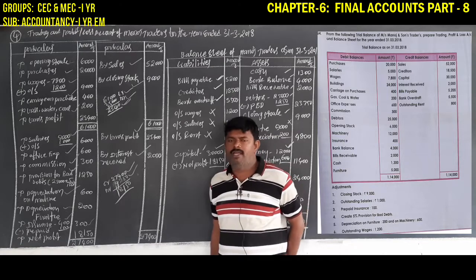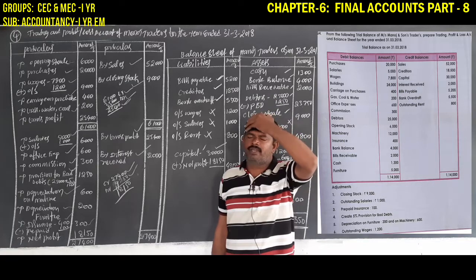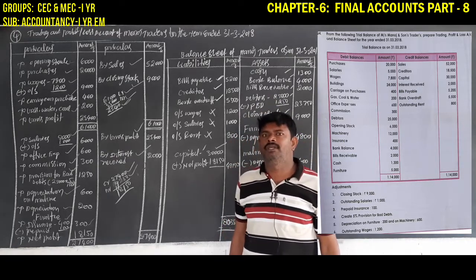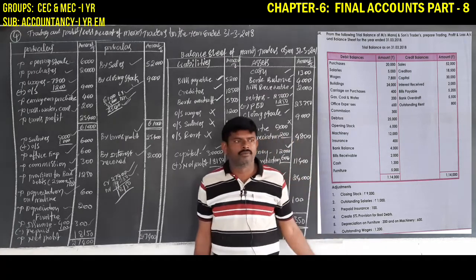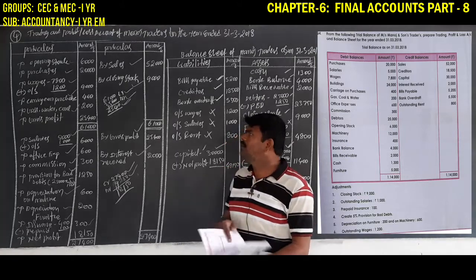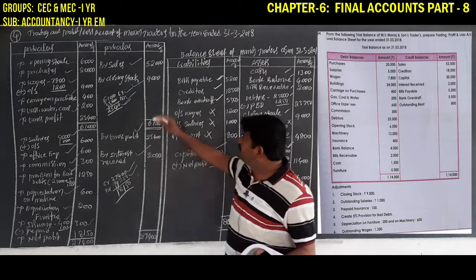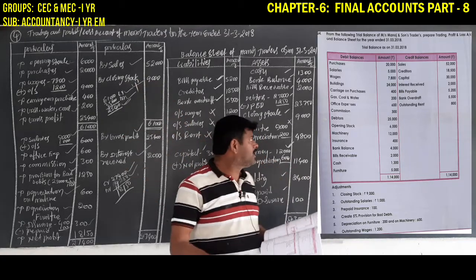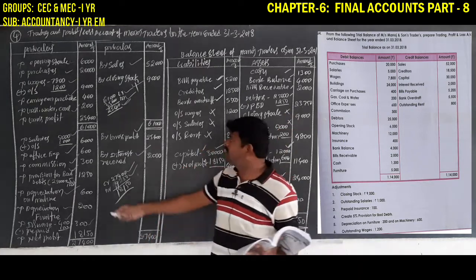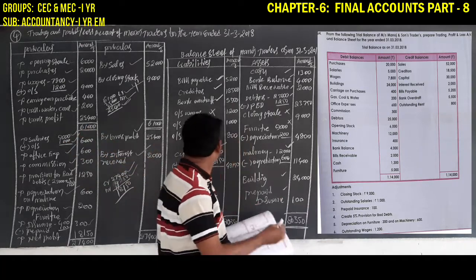And finally we cross check what is given in adjustment, whether it should be recorded twice or not, whatever it may be. If it is recorded twice, then only finally tally assets with the liabilities. So come to the adjustment: closing stock is recorded here, and the same is recorded here, closing stock. Next, outstanding salaries recorded here, and the same outstanding salaries recorded here.